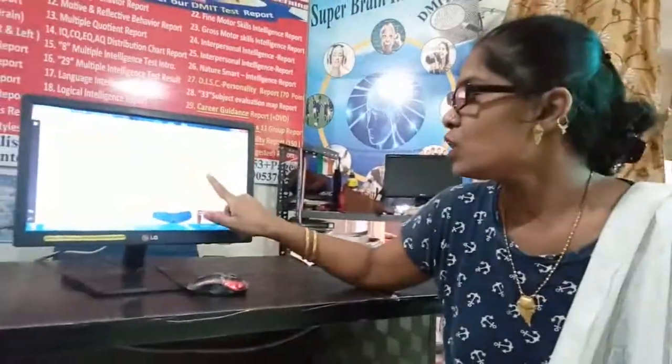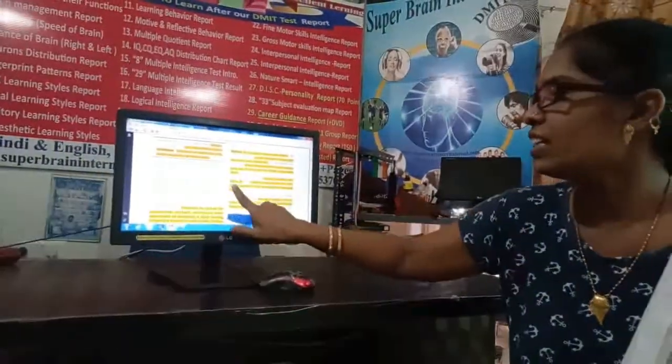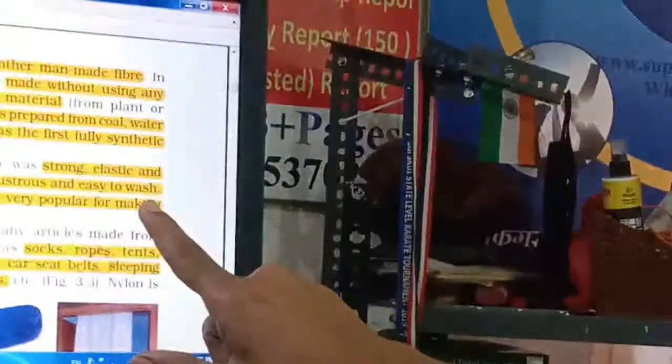Easy to wash, as it is light in weight, right? They are water repellent, so it is very easy to wash them. Then it became very popular for making clothes due to these properties: strong, elastic, light in weight, lustrous and easy to wash.